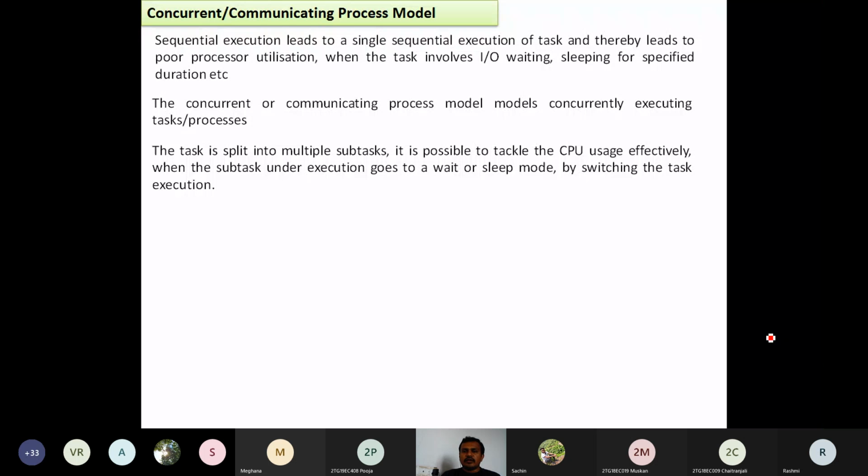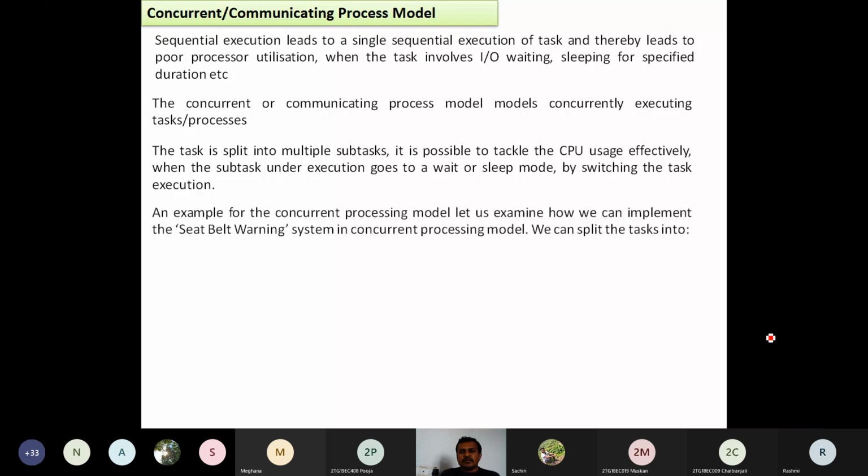So we are going to observe the CPU usage: whatever high-end processor is there, it is purely busy. There is no waiting period, there are no sleeping hours. It is always running, doing one work or another. So the CPU usage will be effective, and when the subtask under execution goes to a wait or sleep mode, the processor switches the task execution.